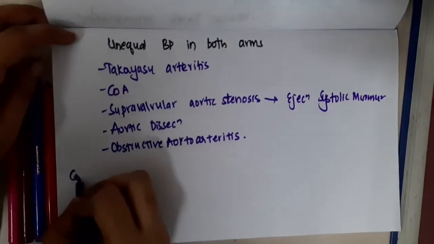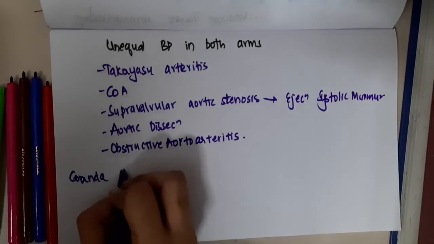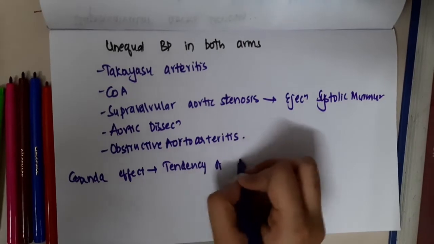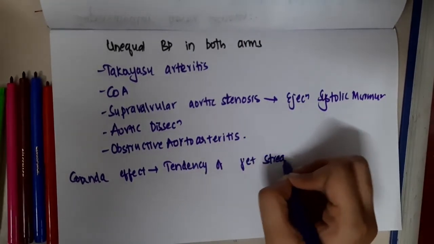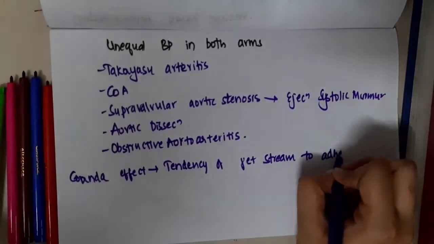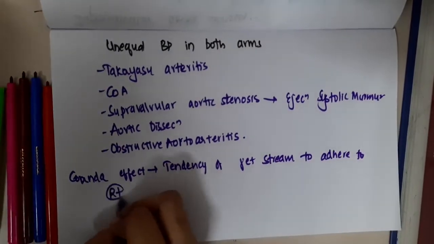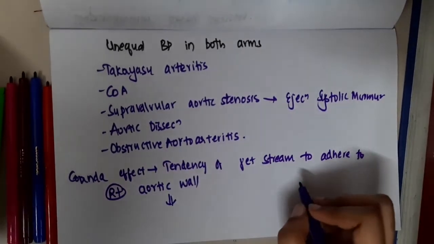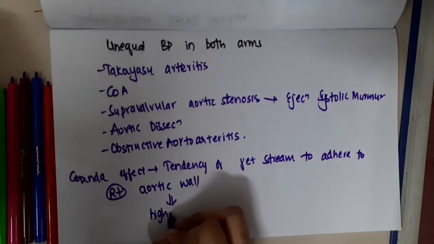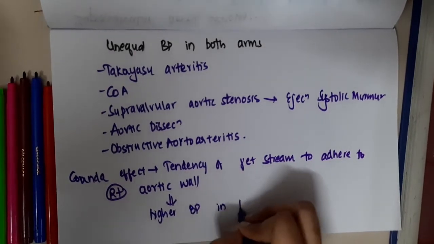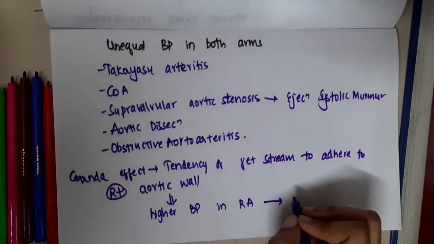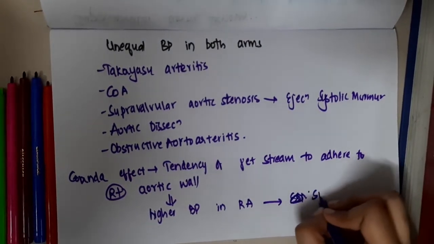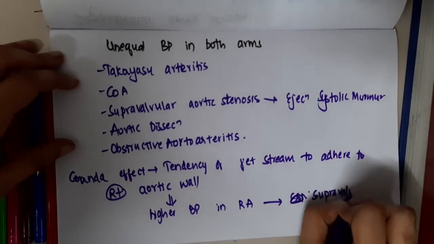There is an effect called the Coanda effect. So what is the Coanda effect? It is a tendency of the jet stream to adhere to the right aortic wall. So as a result, there is higher BP in the right arm. It is seen in supravalvular aortic stenosis.